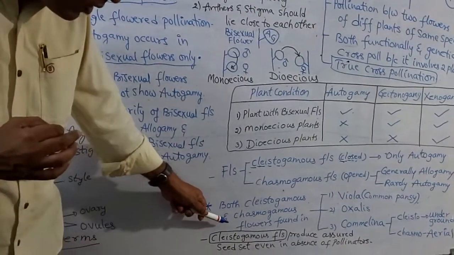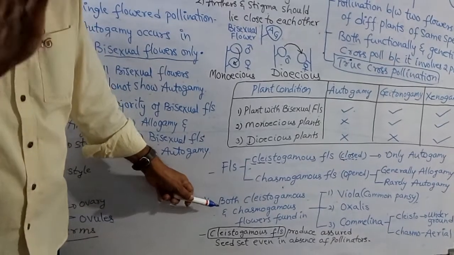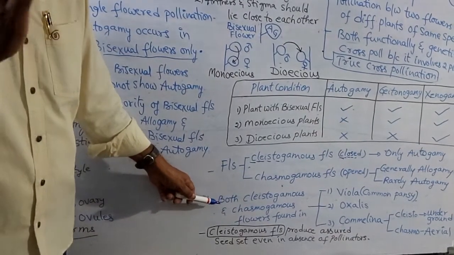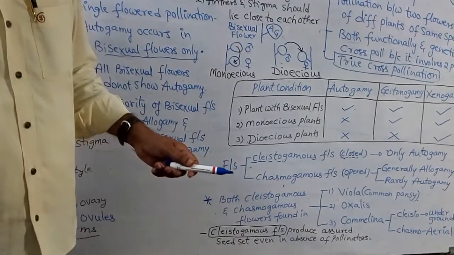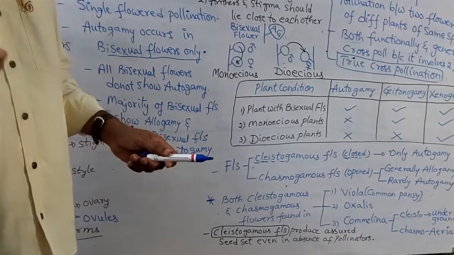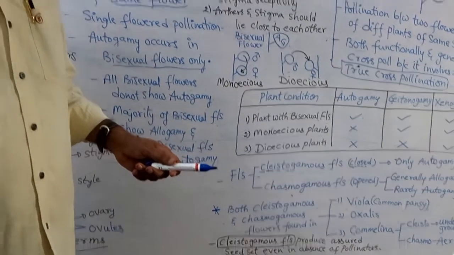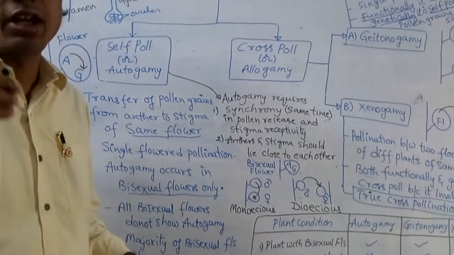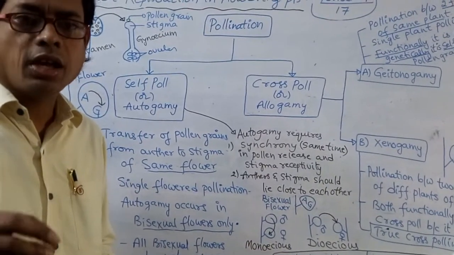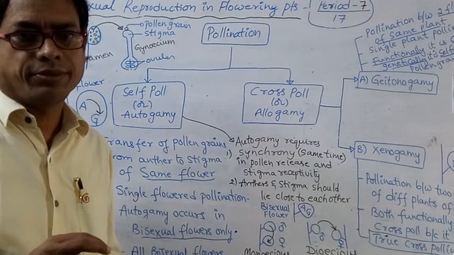In which type of flowers is there assured seed set even in the absence of pollinators? Pollinators means agents of pollination, that is wind, water, insects, etc. The agents of pollination are called pollinators.